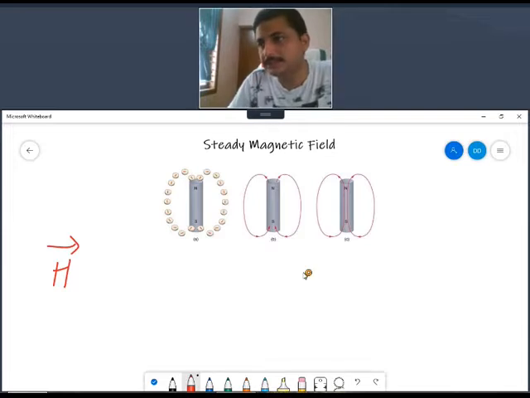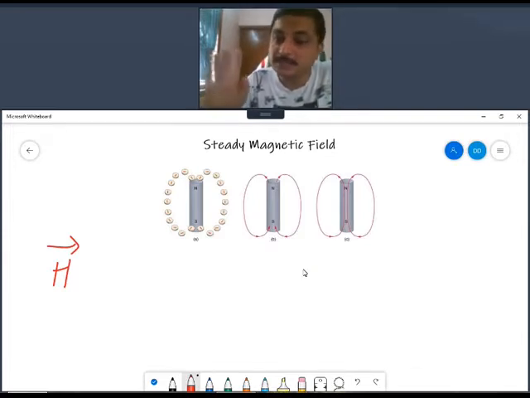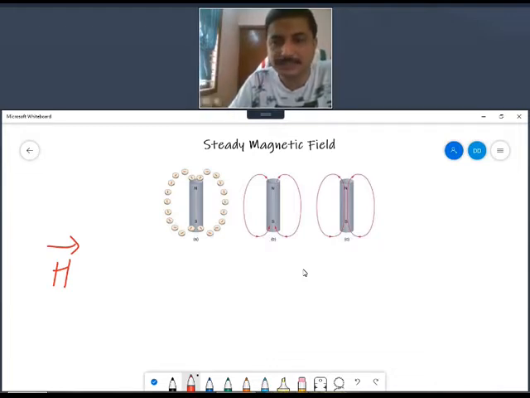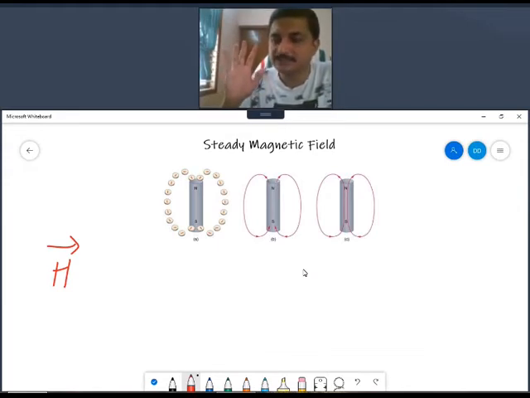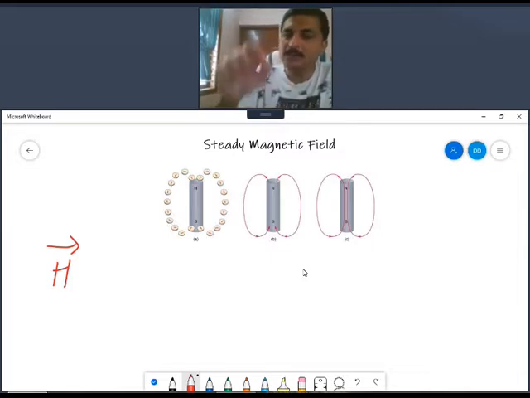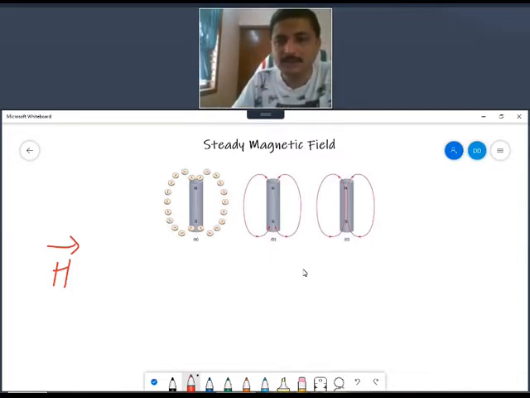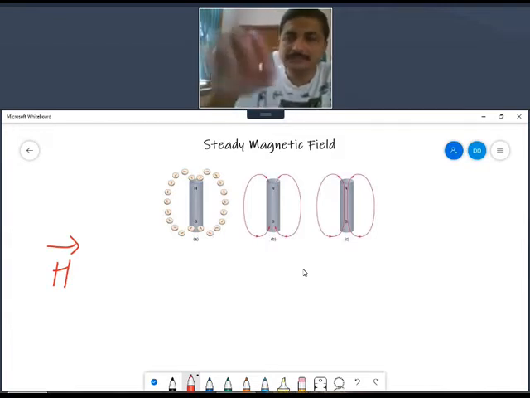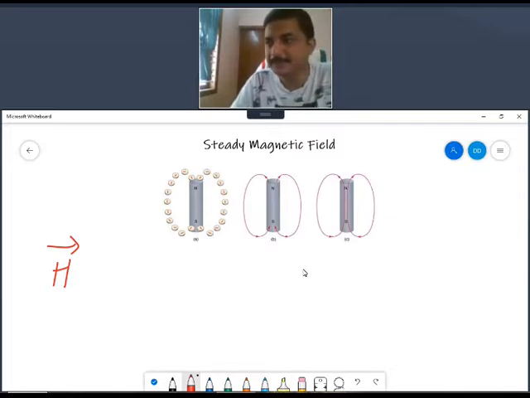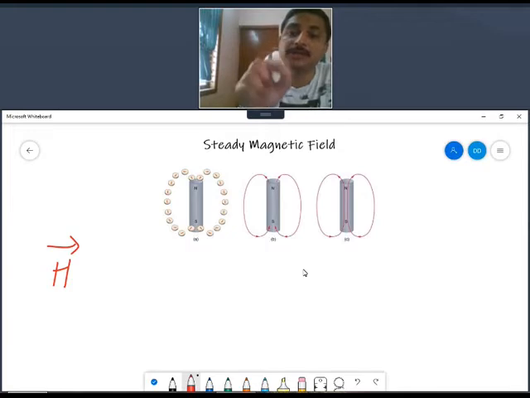So what is the definition? Magnetic field intensity is a measure of the strength of the field. How much force you will experience if you are in a field, that is the measure of the H vector.